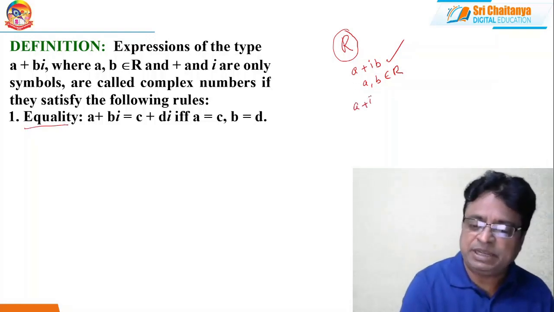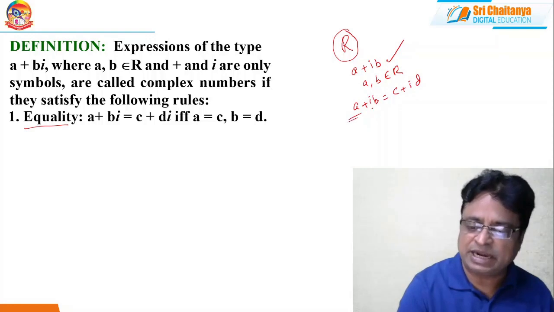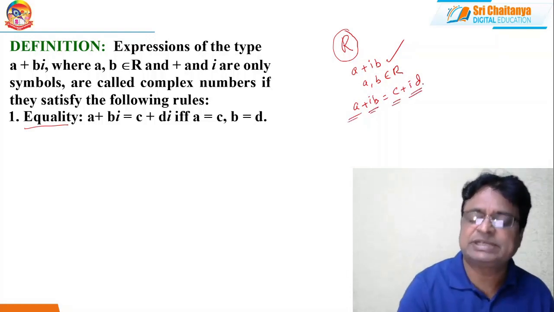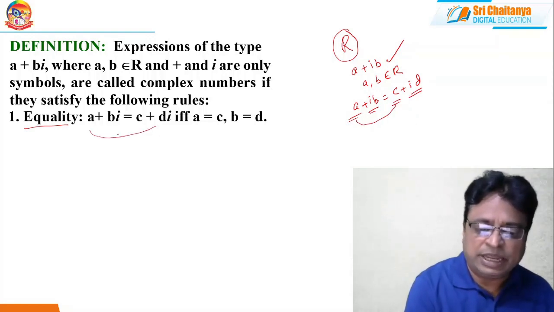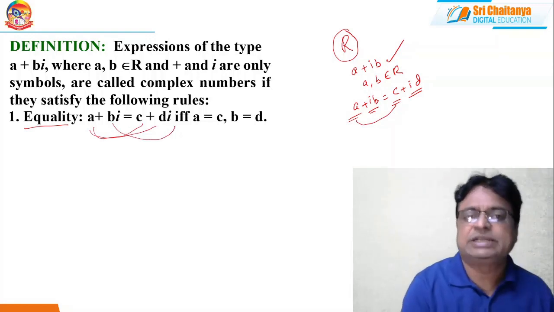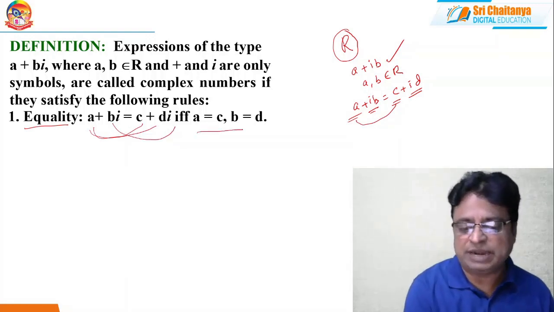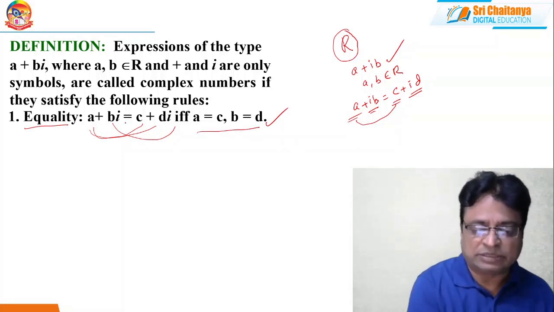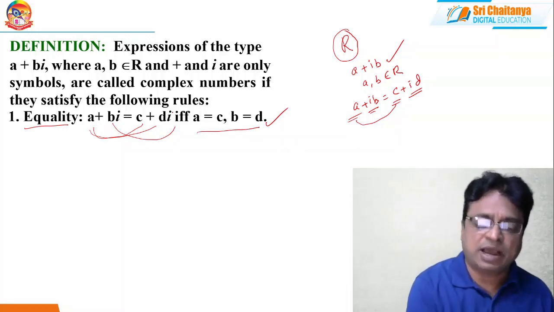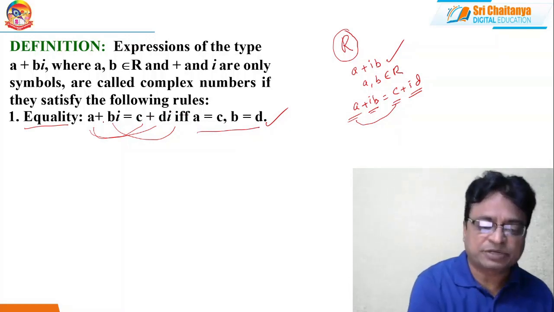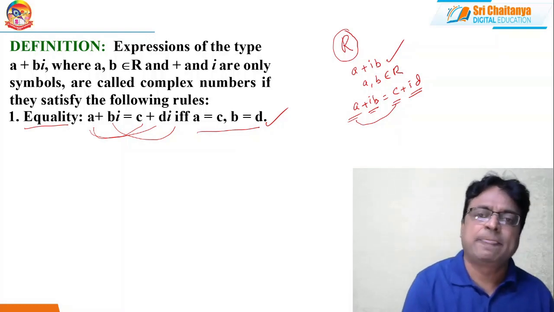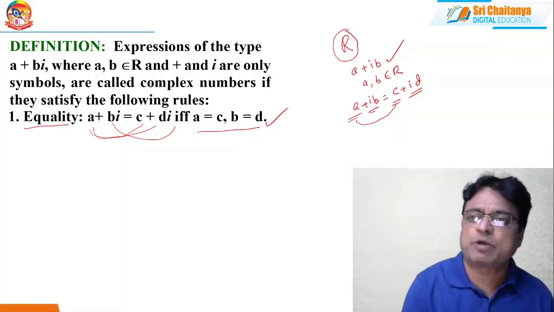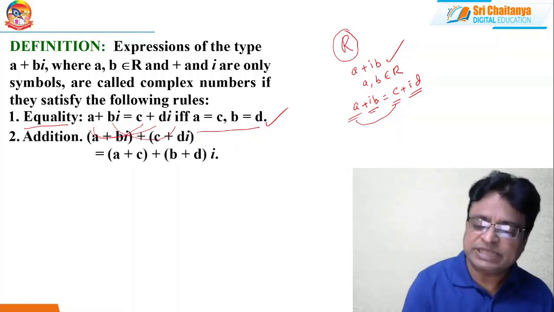Suppose a plus ib equals c plus id. Then two separate parts are there on each side: one is a and the next one is ib; one is c and the next one is id. In this case, if a equals c and b equals d, then we can say they are equal. That means the coefficients of i on both sides are equal, and the part to the left of the plus sign on each side of the complex number is equal. Then we can say that they are equal. This property is called the equality property.